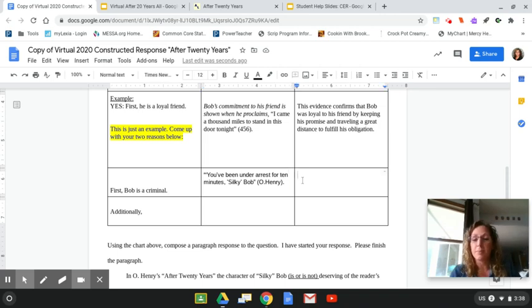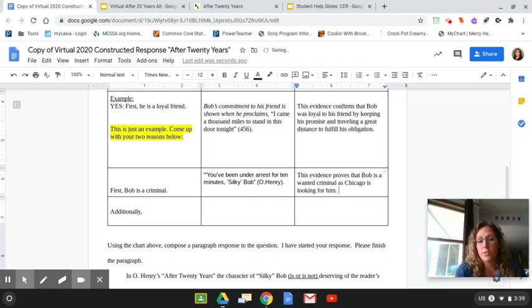Now I'm going to explain this. In my reasoning, I'm really going to explain how this quote shows Bob is a criminal. So this evidence proves that Bob is a wanted criminal as Chicago is looking for him.